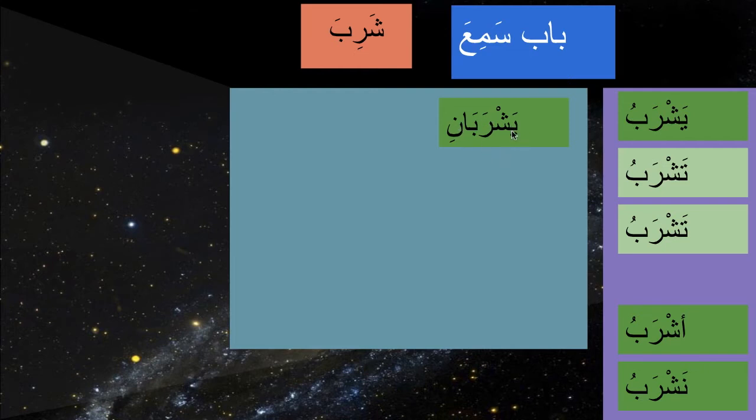Yashrabani, so we have ya again alamat mudari'a and alif musanna. So when you see ani, the sign of dual, so yashrabani, ya and ani represents two of the men. Two of the men. So ya here is for men. Yashrabani, yashrabuna, again ya and waw represents whom. So yashrabu, yashrabani, yashrabuna, he drinks, they both drink, and all of the men drink.